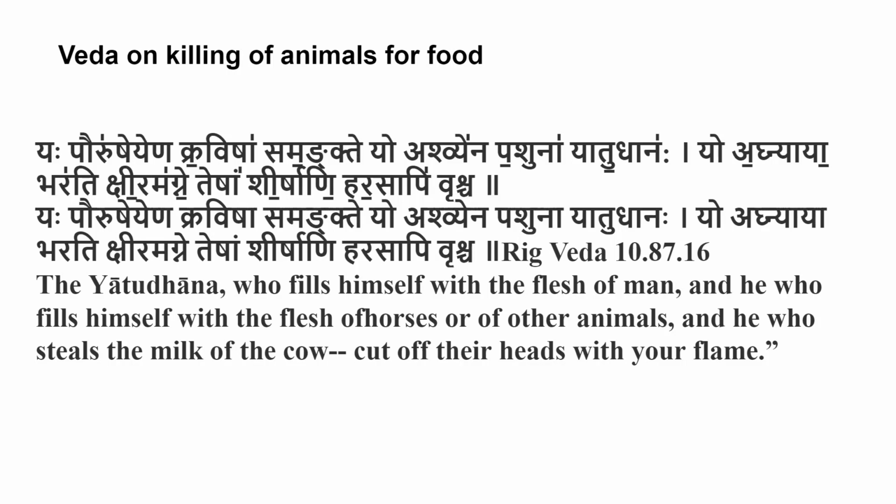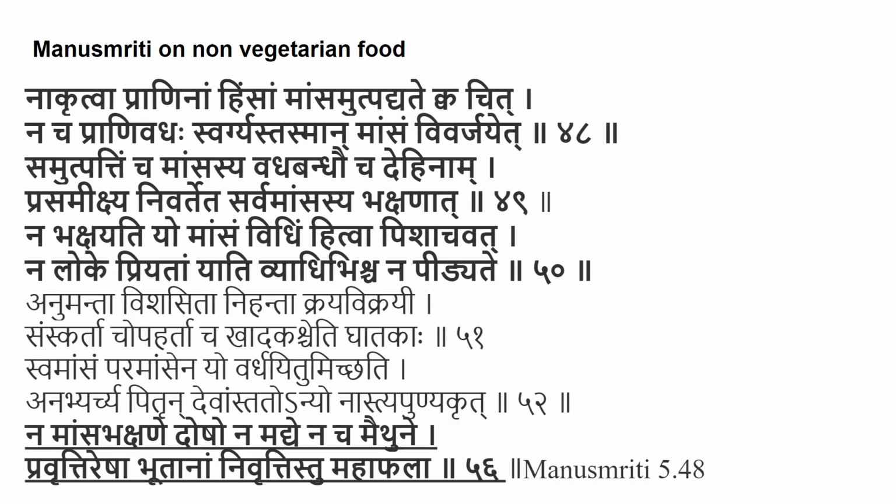Now there is a typical description of sacrificing the animal in the Rig Veda. The Rig Veda describes how the horses have to be cut and how the milk of the cow can be taken. Primarily, the milk of the animals is considered to be the major, a favorable source. The next part would be to cut off the heads of the animals and then process it under flame. That is, it needs to be cooked.